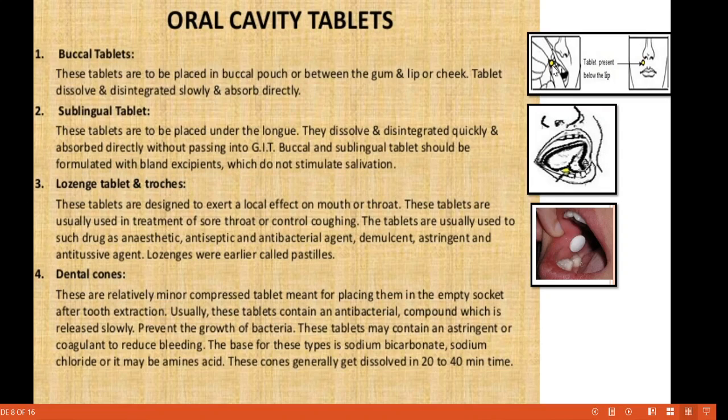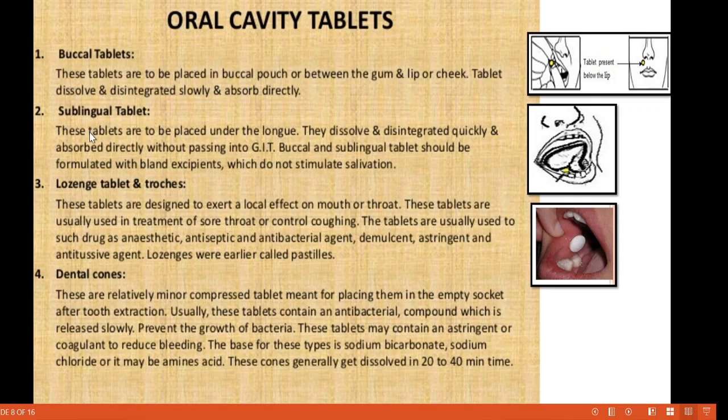The tablet is placed between the gum and lip or cheek. So this tablet is present inside in this way. Okay, so this is called a buccal tablet. That's why they are used in this way, and they are called buccal tablets.